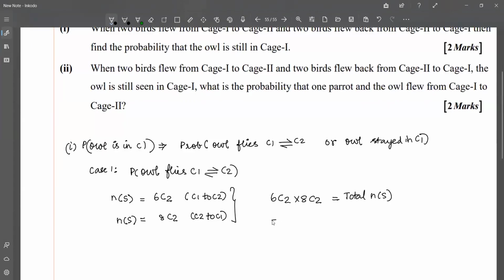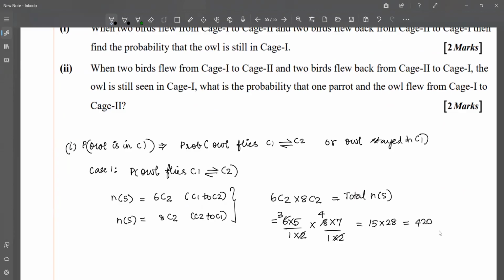So 6C2 is 6 into 5 divided by 1 into 2, into 8 into 7 divided by 1 into 2. If you multiply, this is 3 and this is 4, so it becomes 15 times 28. So the answer is 420.